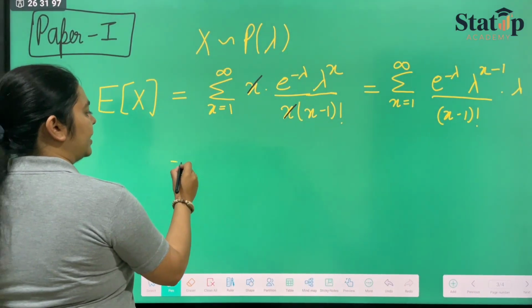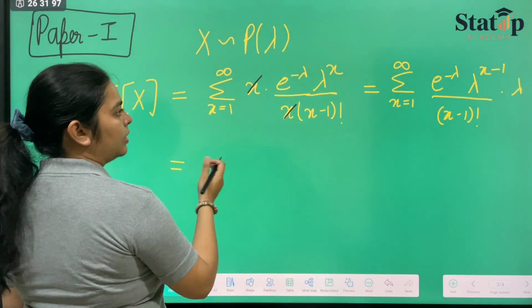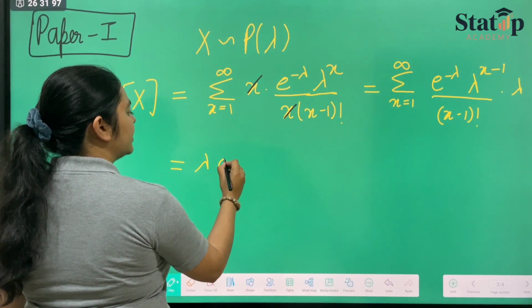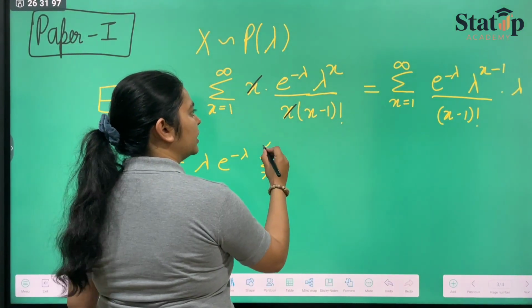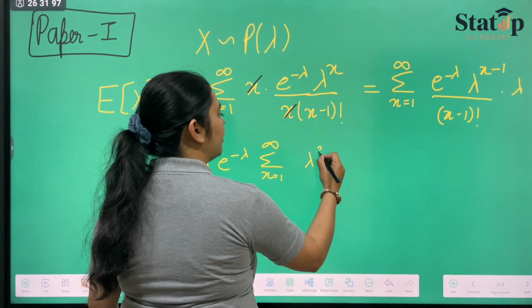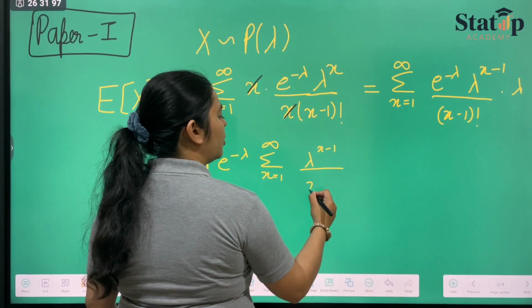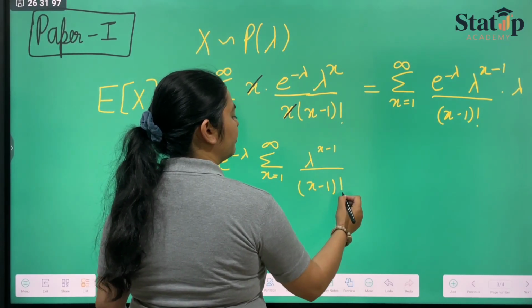So we can take the constant term outside, which is lambda e raised to the power minus lambda, summation x goes from 1 to infinity lambda raised to the power x minus 1 upon x minus 1 factorial.